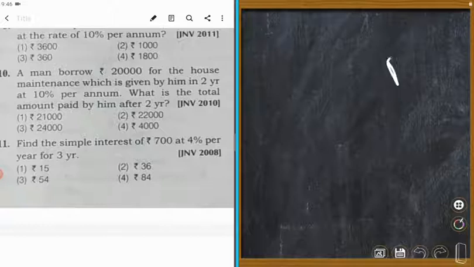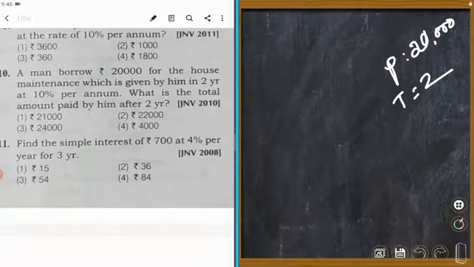P is equal to 20,000. Time is 2 years, and rate is 10%. Right? So, interest is equal to... So, what is the total amount? The amount is asked.